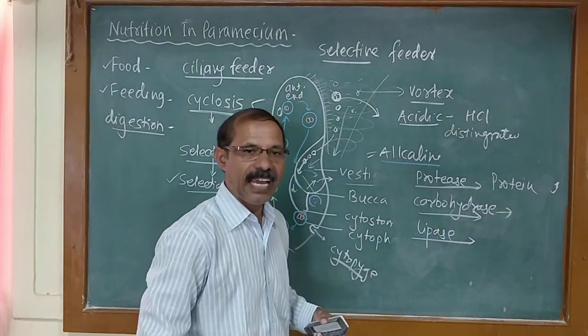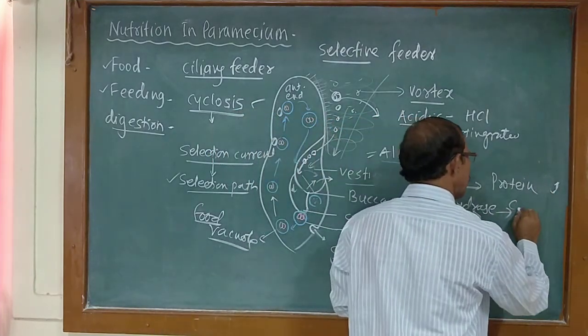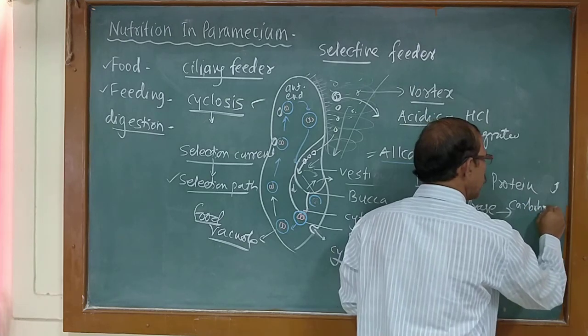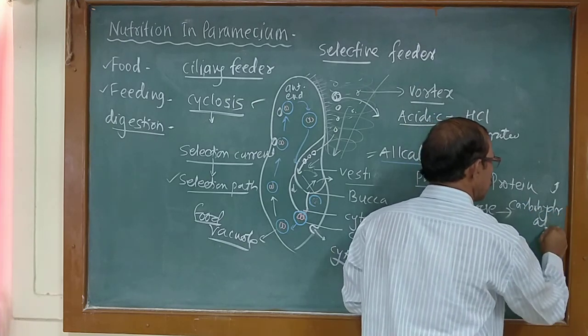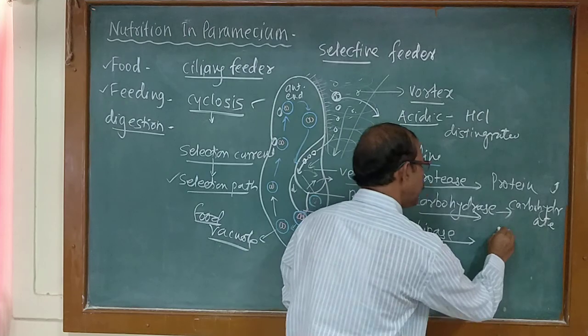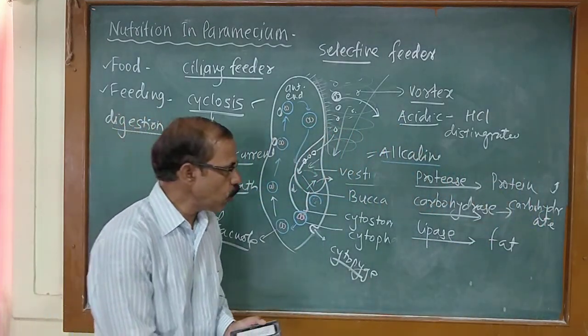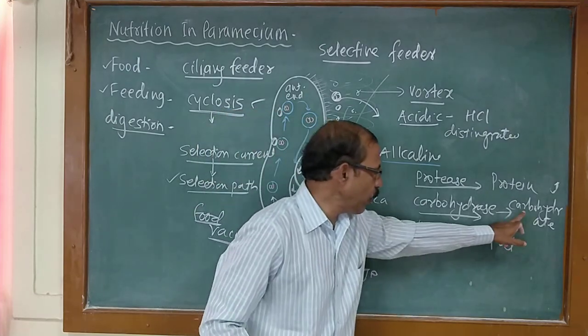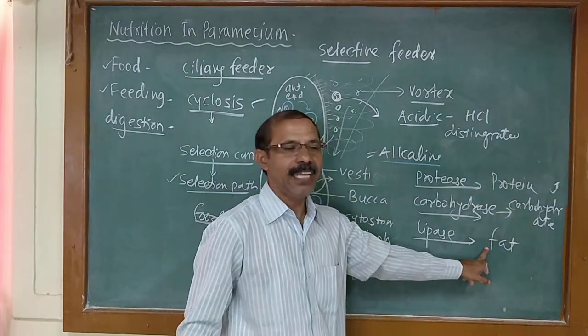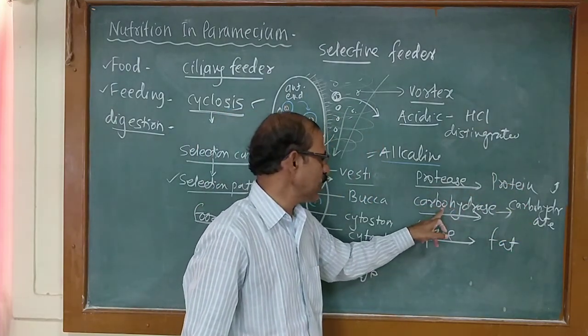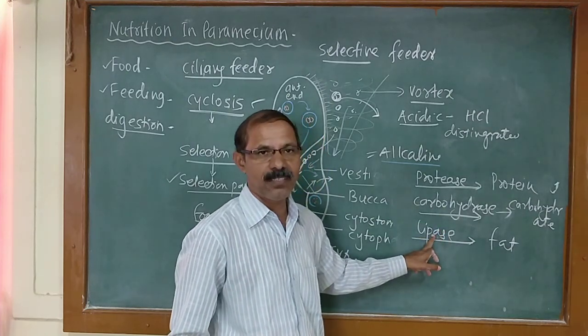This carbohydrase digests carbohydrates. And this lipase digests fat. It means digestion of protein, carbohydrate and fat takes place with the enzymes protease, carbohydrase and lipase.